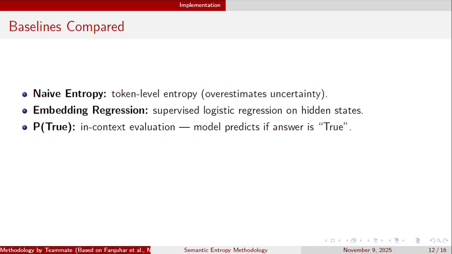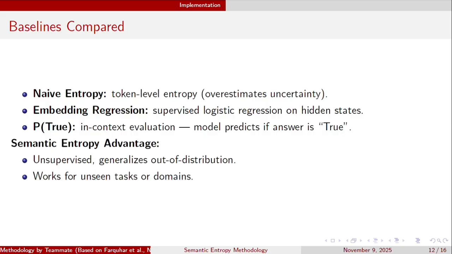And the last one is the P(True) model. Here the model first sampled m answers and then it was prompted with the list of all answers generated, followed by the highest probability answer and a question whether the answer is true or false. To boost the performance, they also performed few-shot prompting where they give up to 20 examples from the training set which are randomly chosen.